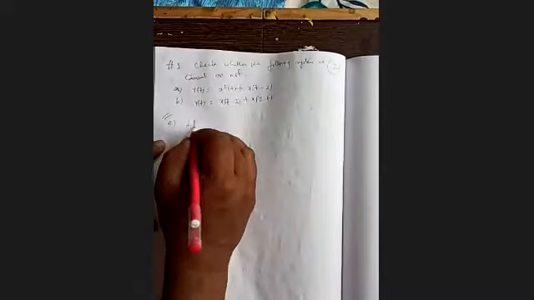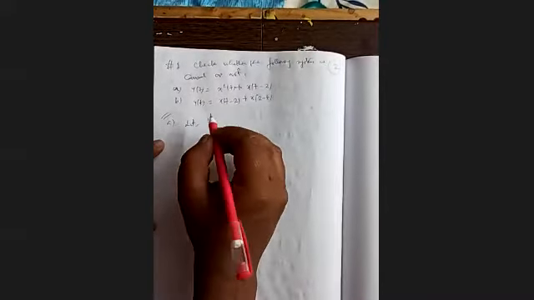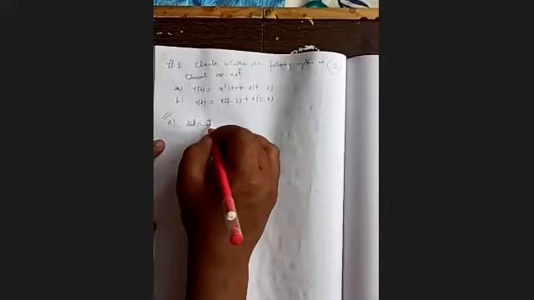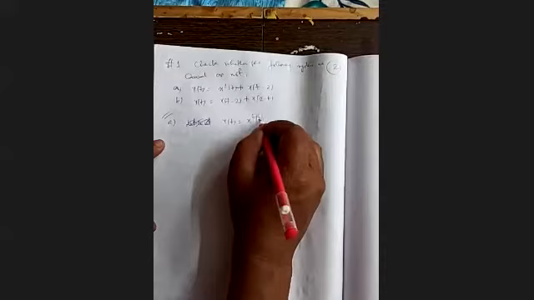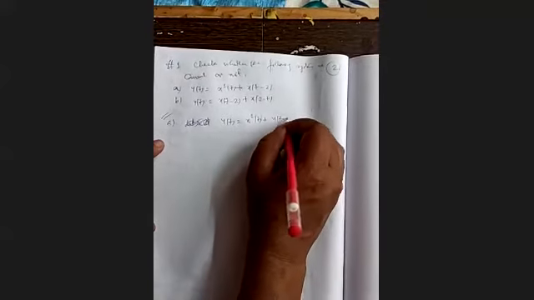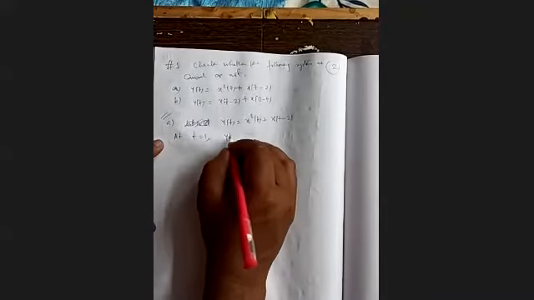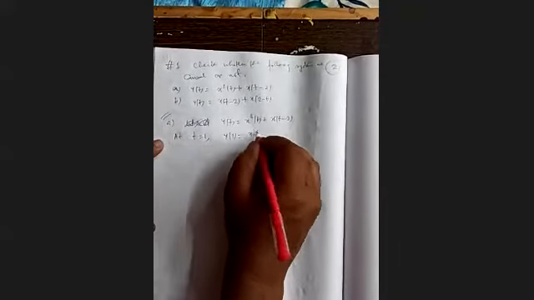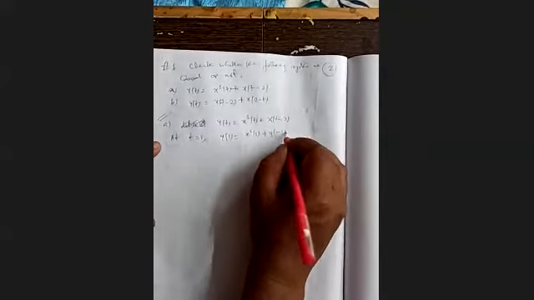So let us write down the equation first: y(t) equals x squared(t) plus x(t minus 2). At t equal to 1, y(1) equals x squared(1) plus x(1 minus 2), which means x(minus 1).